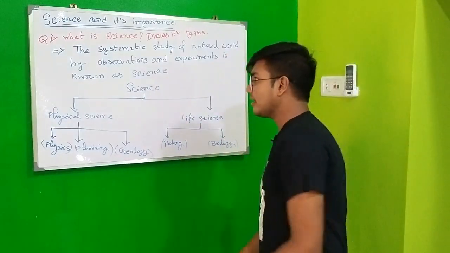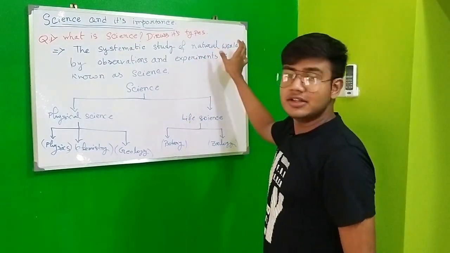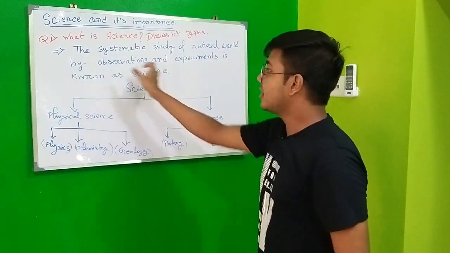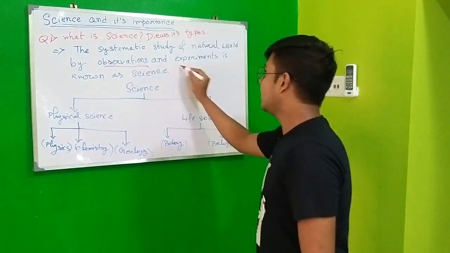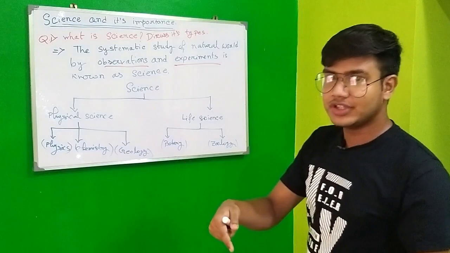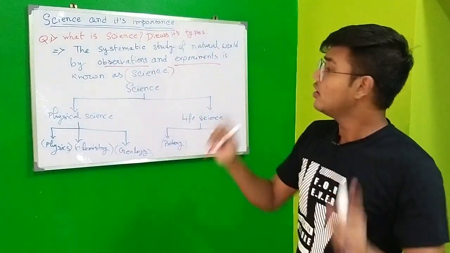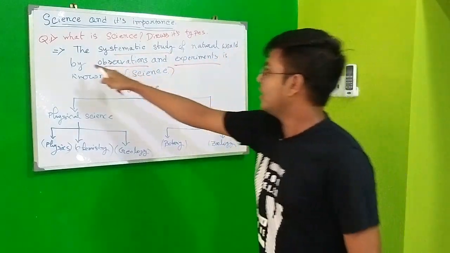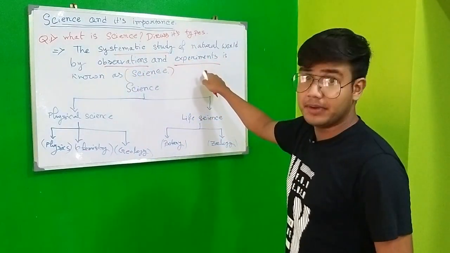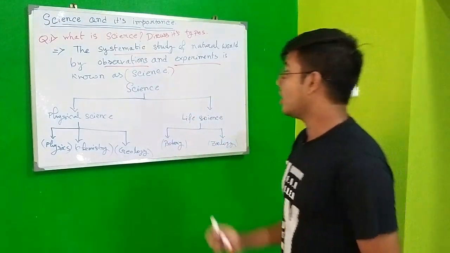Okay, the systematic study of the natural world by observations, that is the key point, observations and experiments, that is what we just did, is known as science. Very easy one. Once more, the systematic study of the natural world by observations and experiments is known as science. Alright, that's all. Now coming to its types.